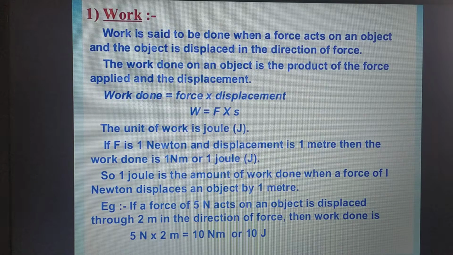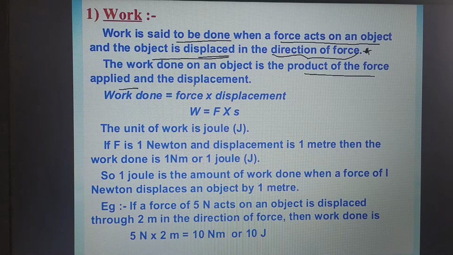Yes. So definition wise, the standard definition says that work is said to be done when a force acts on an object and the object is displaced in the direction of force, which is very, very important. Right. So work on an object is the product of force applied and displacement, that is, work done is F into S. Just now we have studied that the SI unit of work done is joule.